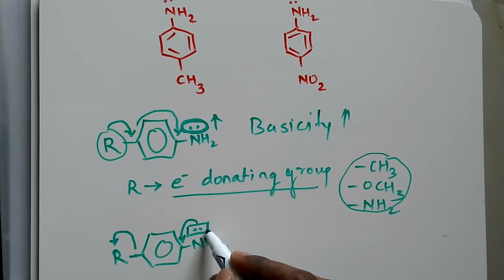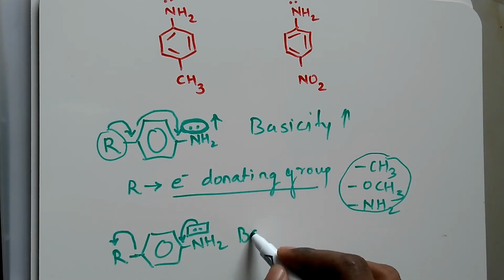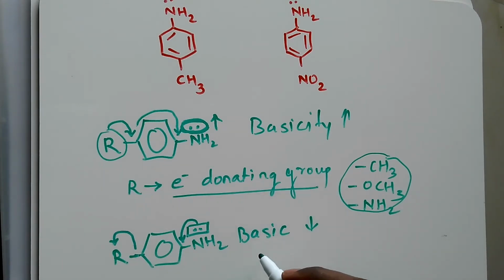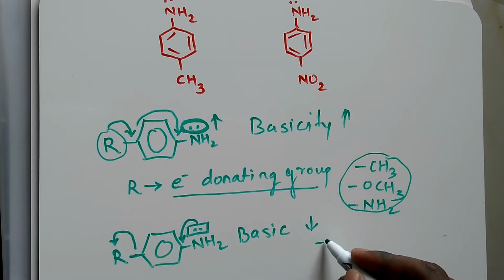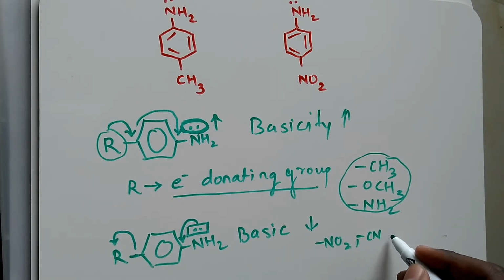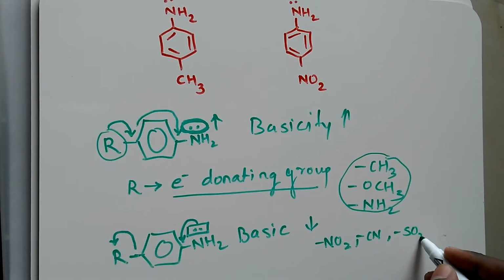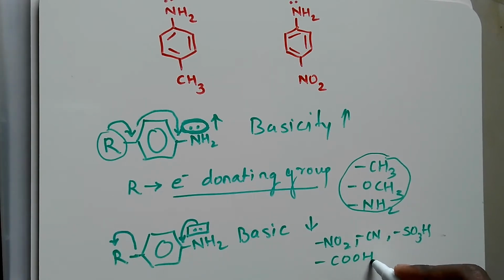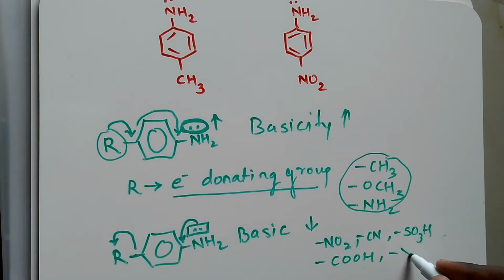Once the electron density decreases here, the basic character also decreases. So what are the electron withdrawing groups? Groups like NO2, the cyanide group, the SO3H group, the carboxylic group and the halogens.